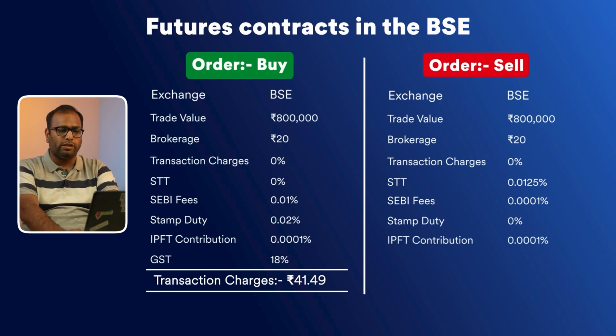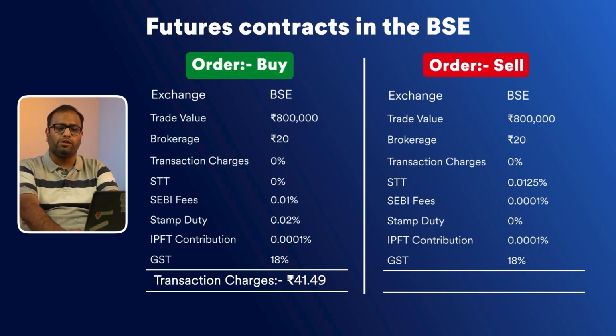IPFT contribution is 0.0001% and GST, which will be applicable on the brokerage, transaction charges, SEBI fees and IPFT contribution, brings your total charges to 125.49. As you can see, for a sell order on the futures side, the charges would always be more than the buy side because of the major contributor, STT.